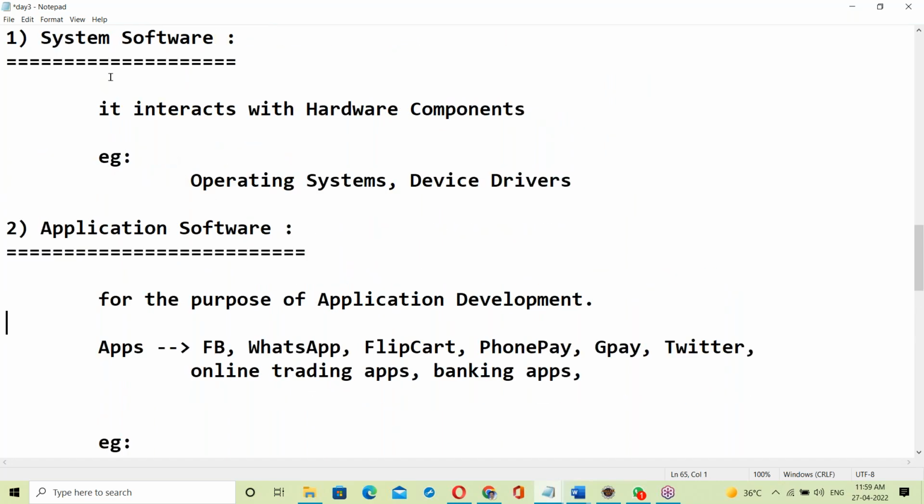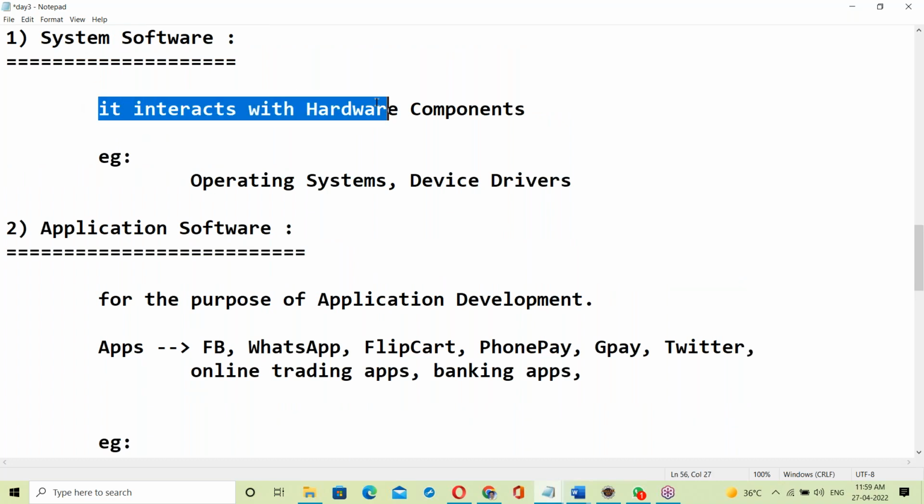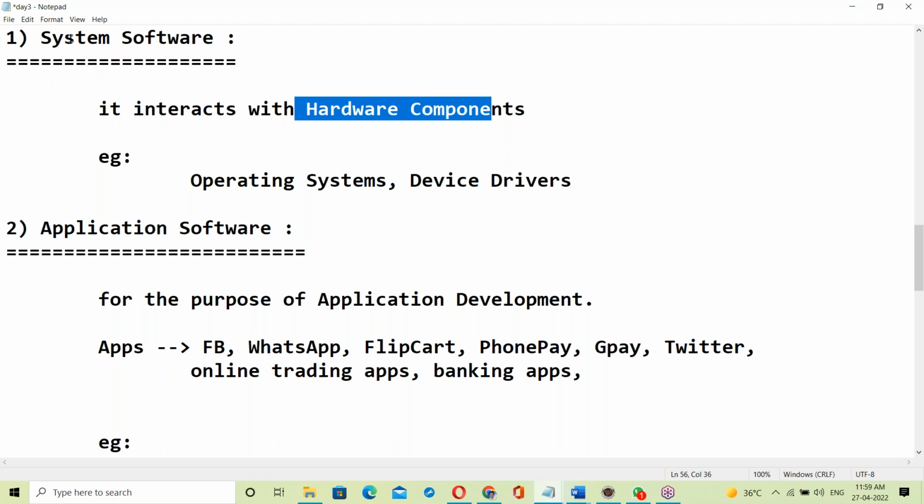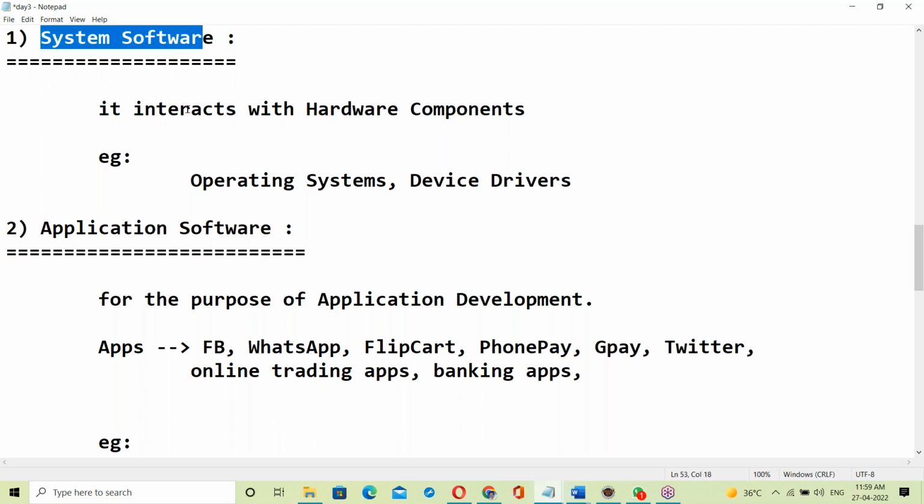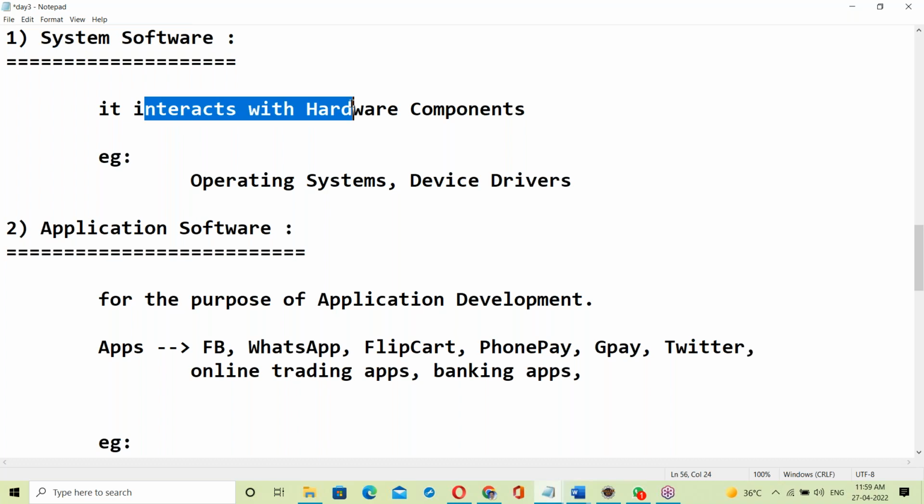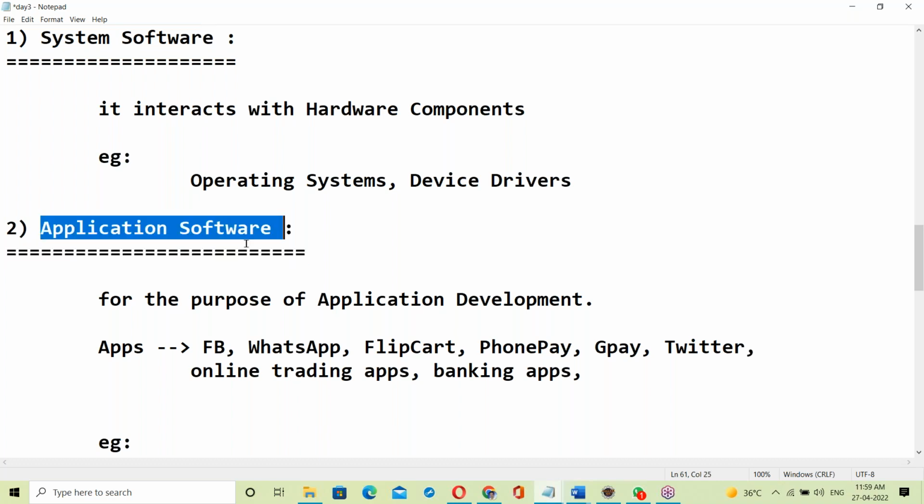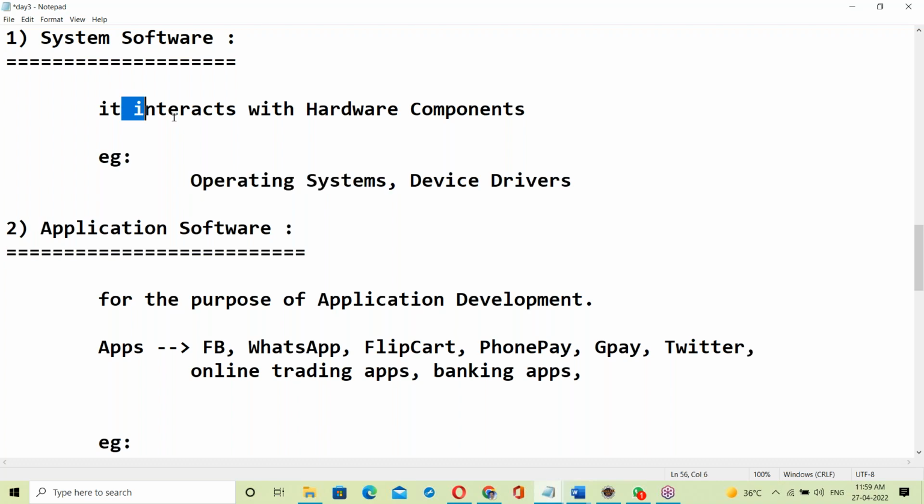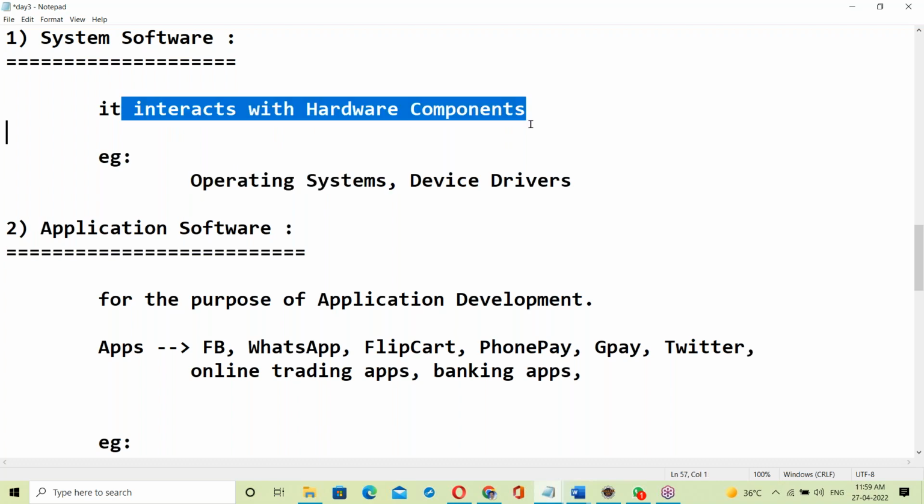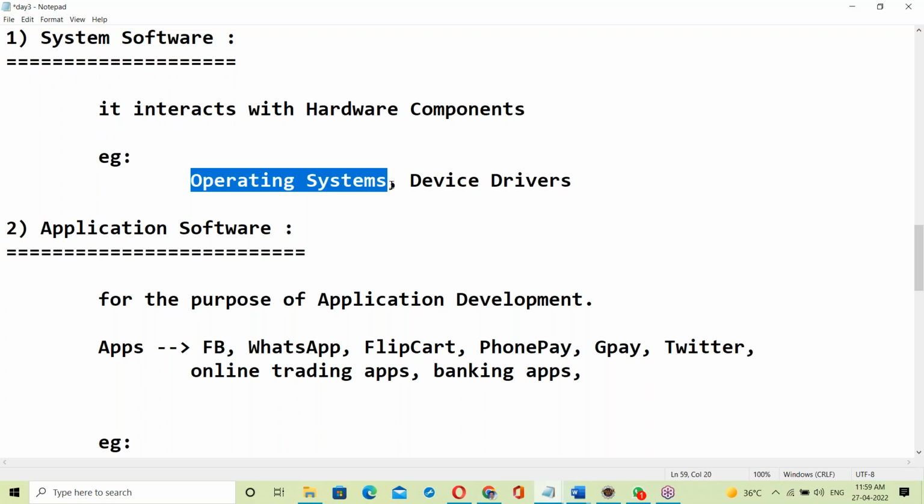See here, software which interacts with the hardware components is system software. Only system software can interact with hardware. Application software cannot interact with hardware. Only the operating system can interact with hardware components, others cannot. OS is a system software, so except OS, all are application software. That's it. Device drivers are part of the OS.